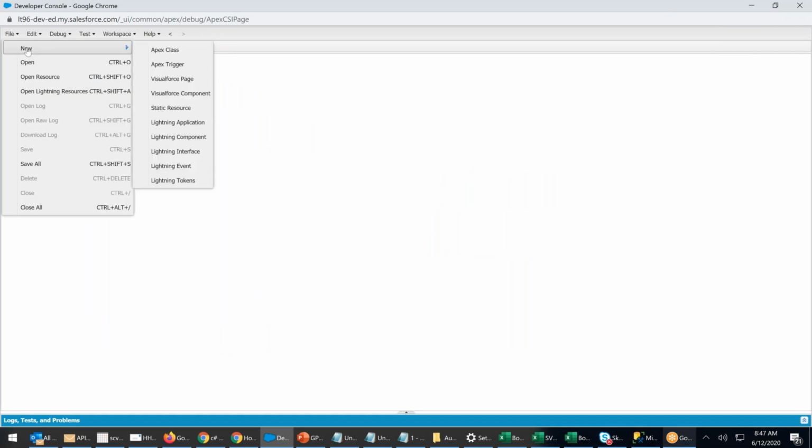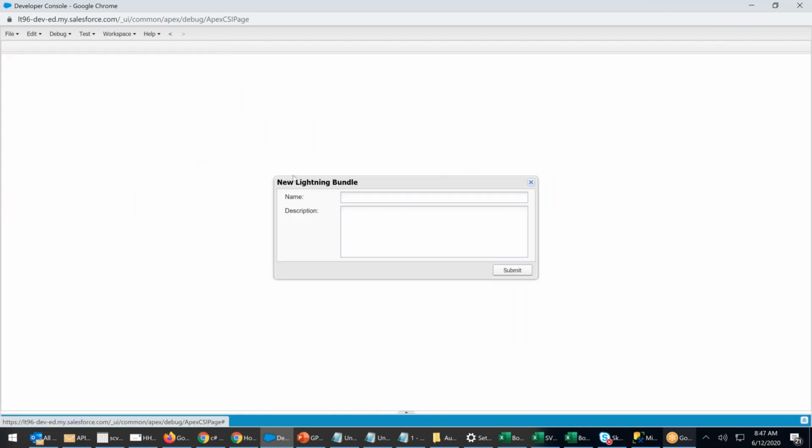File, new, lightning interface. li-1206-eg1-interface with event.